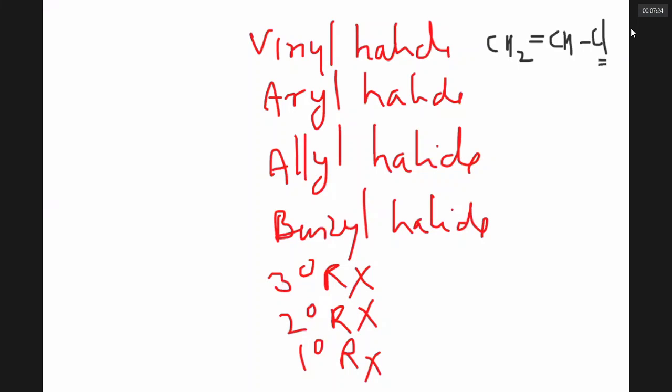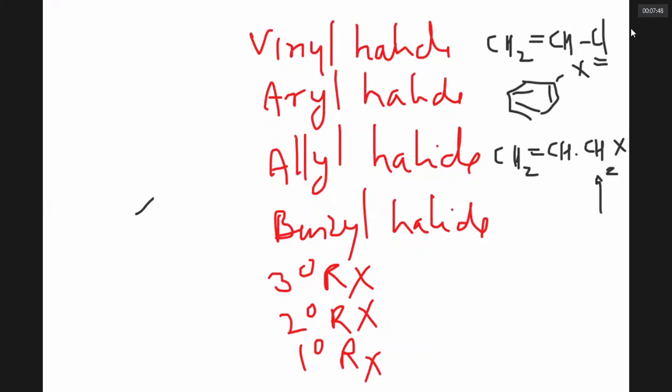The Cl is directly bound to a carbon with a double bond. Aryl halide means the halogen is directly linked to a carbon of benzene. Allyl halide means the halogen is linked to an sp3 carbon that is bound to sp2 carbons. Benzyl halide means... tertiary alkyl halide means three alkyl groups.